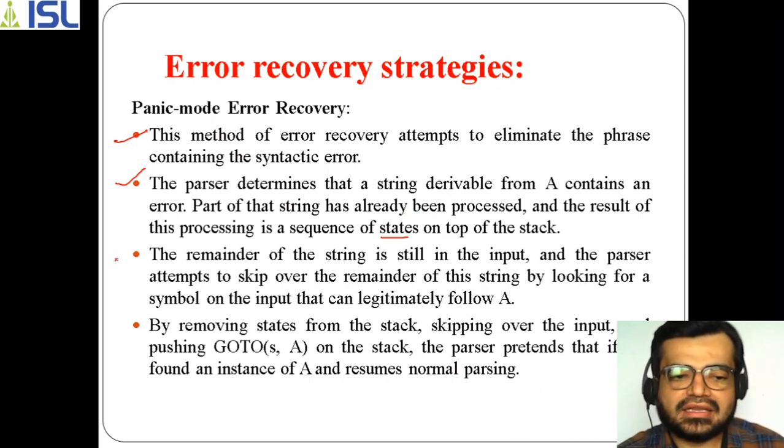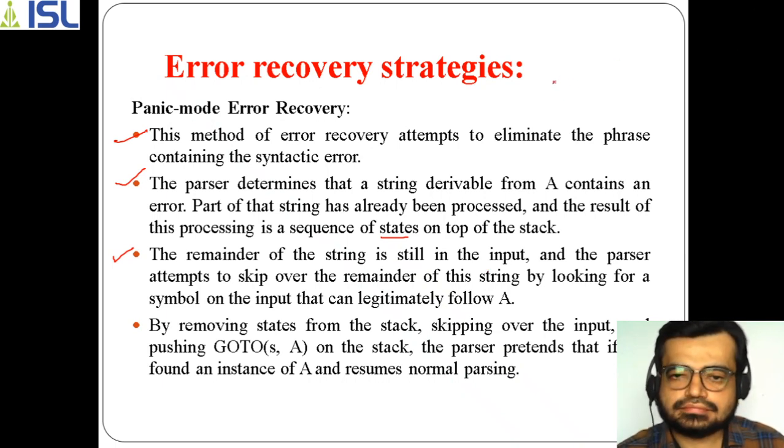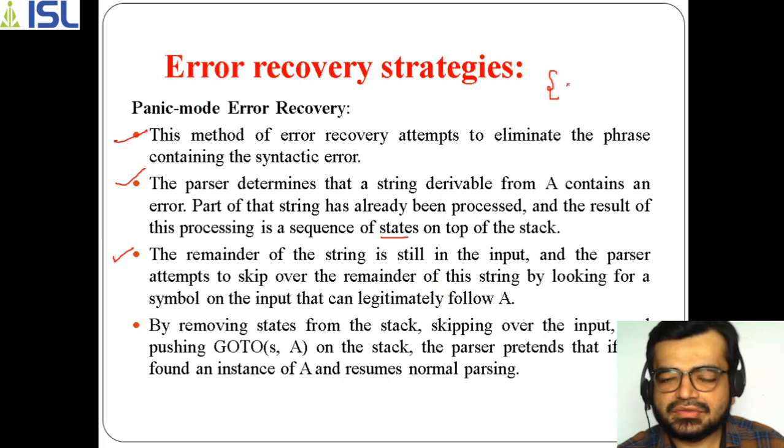And what happened finally is that the remainder of the string is still in the input and the parser attempts to skip over the remainder by looking for a symbol. For example, here for a string, multiple symbols are there. For example, it is something like A plus B, closing bracket.